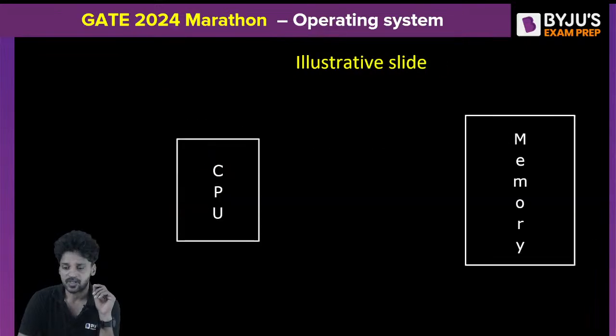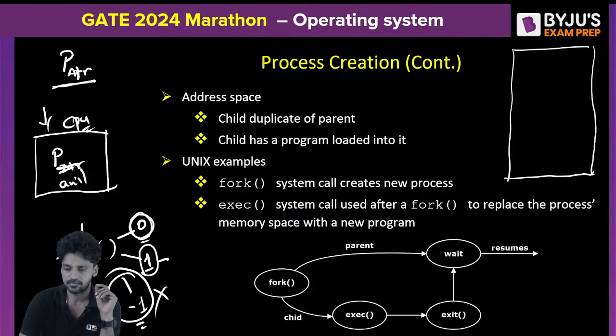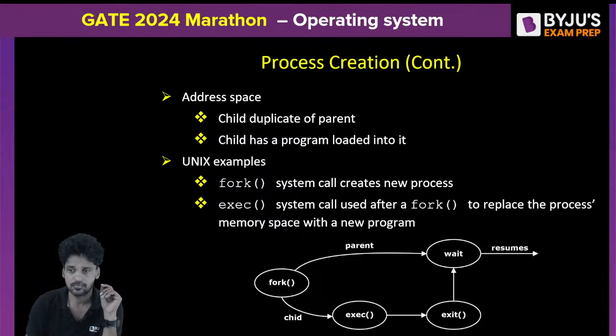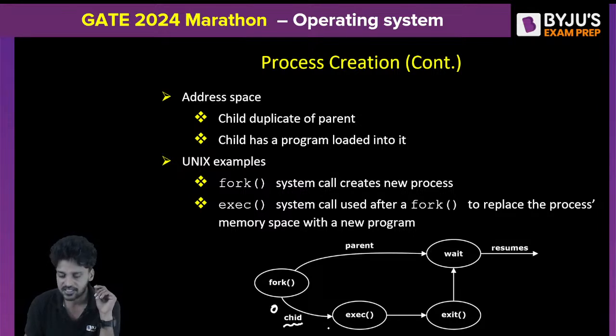I'll show you something here. Look at this. See, when the fork system call gets executed, when fork returns 0, child starts its execution. When child starts its execution, it will execute the exec system call.